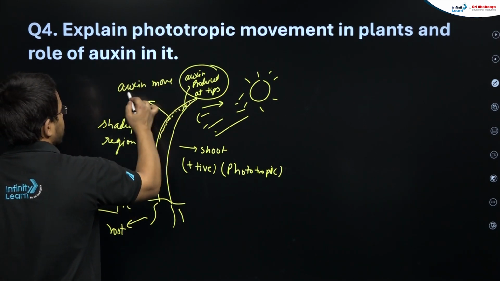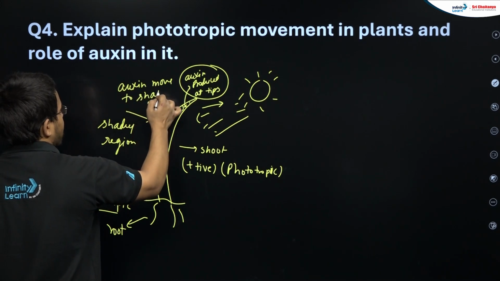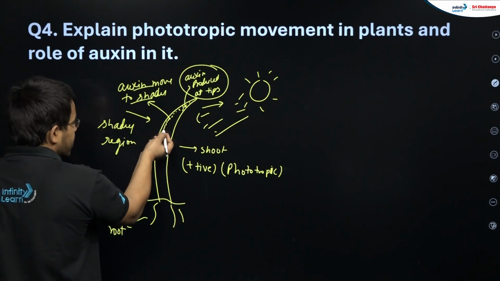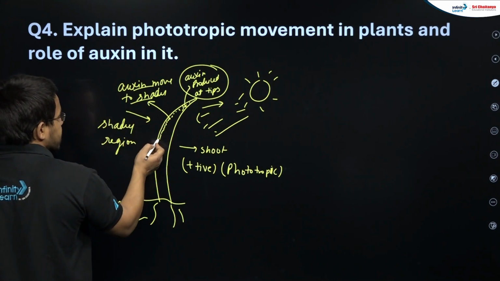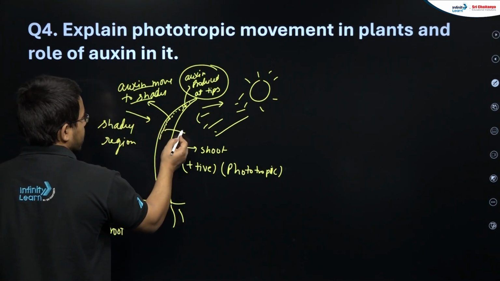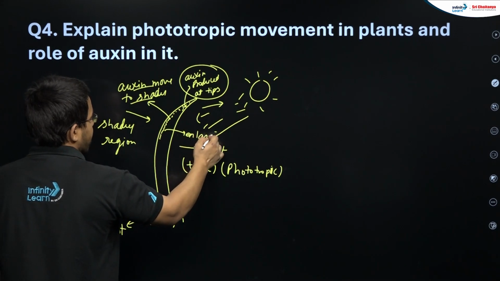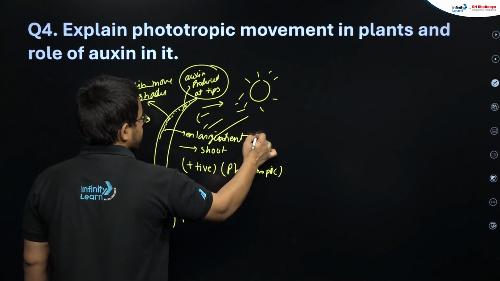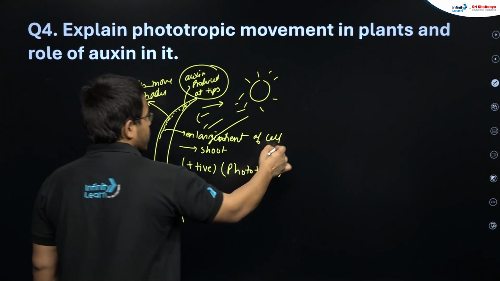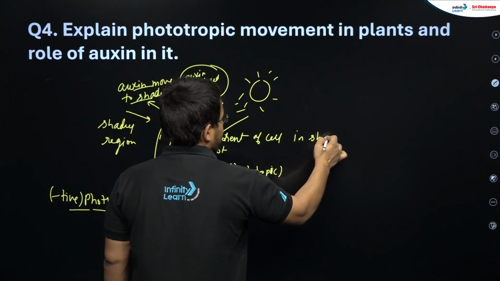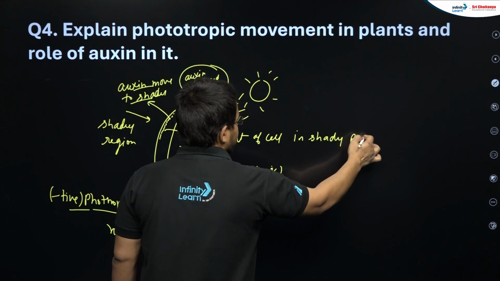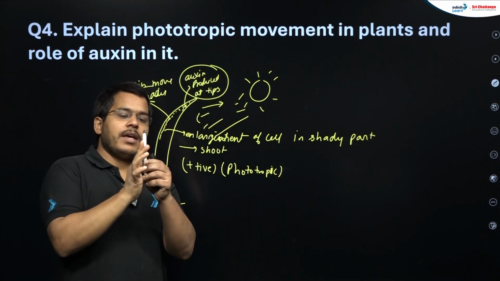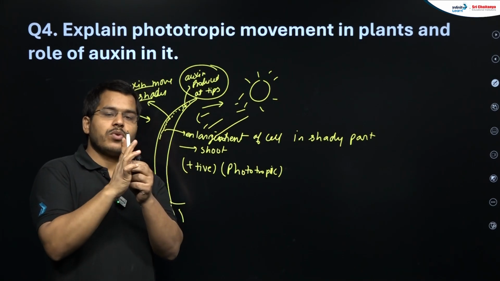Auxin moves to the shady side of the plant, and here it causes enlargement of cells. These cells are going to be enlarged, so enlargement of cells happens on the shady part. If the plant is enlarging from one side and the cells on the other side remain as they are, it will definitely bend.